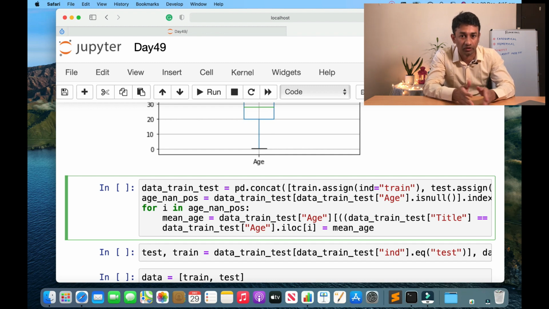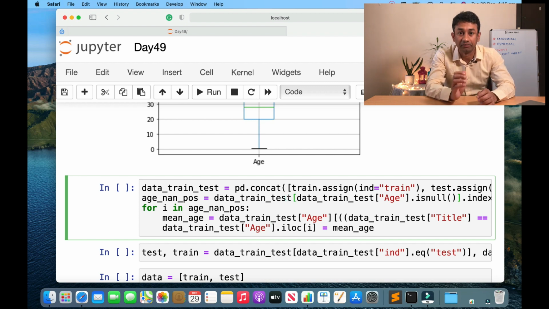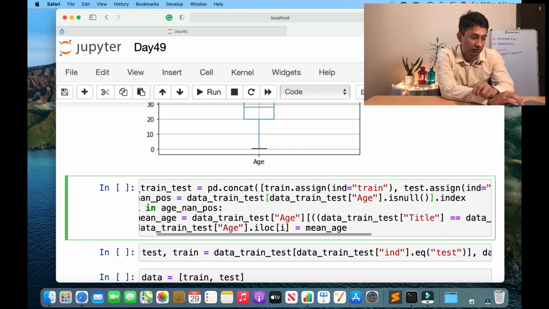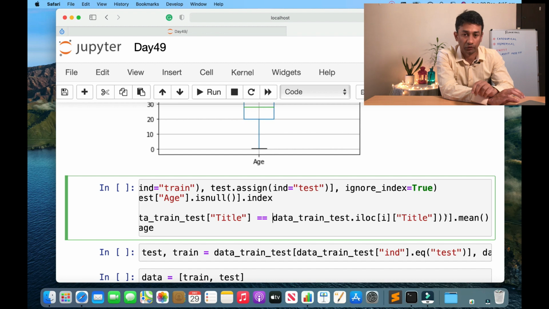So we combine both of them together, and in the second line we identify all those records which have a missing value. Whenever a record has a missing value for age, we identify the title for all those records. Based on the title, we compute the mean value. So this is what is being done in this line. We compute the mean value for all those titles.